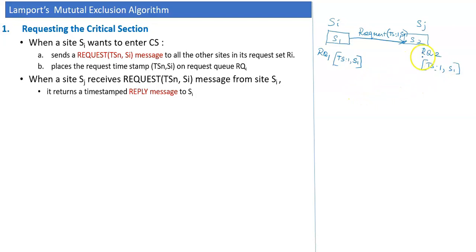Then it sends a reply message with a timestamp.